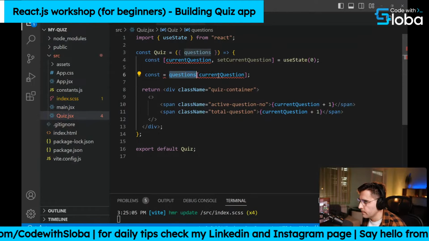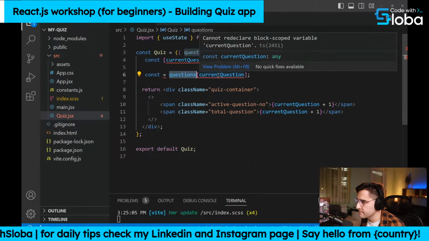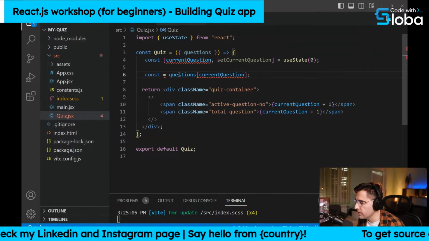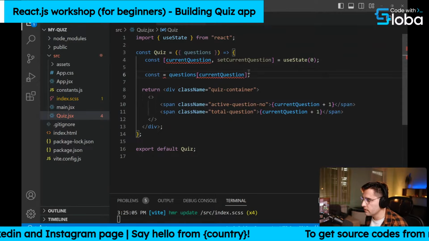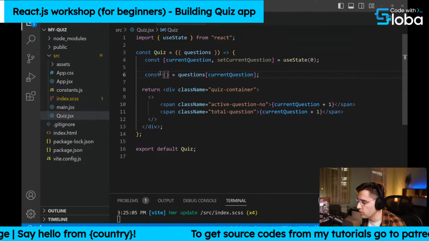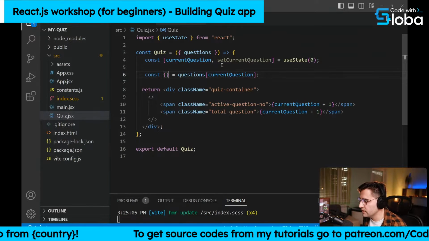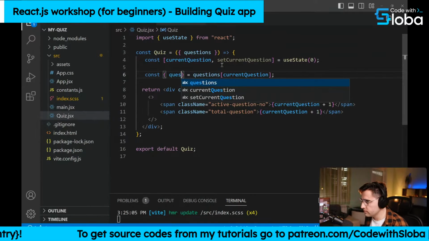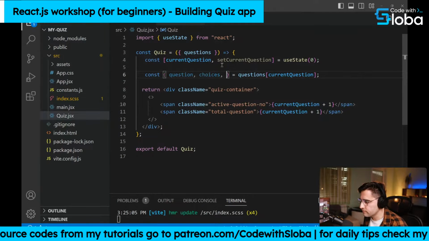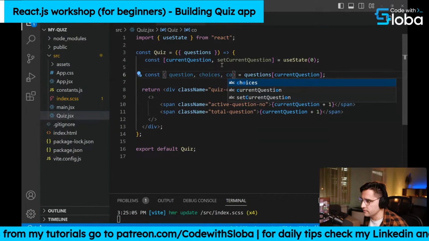And okay, let's see. Cannot we declare? Yeah, okay, because we haven't created variables. We haven't destructured this object yet. So what we want to get from the current question is a question. What is the current question? We want to get the choices, and we want to get the correct answer.